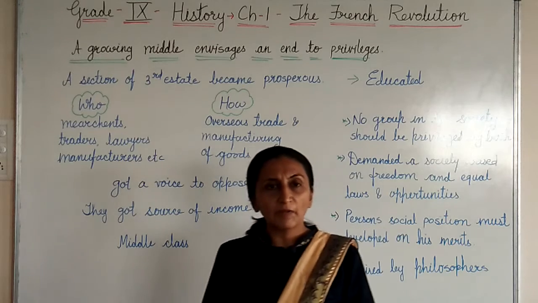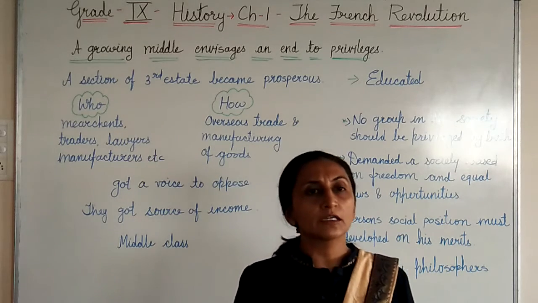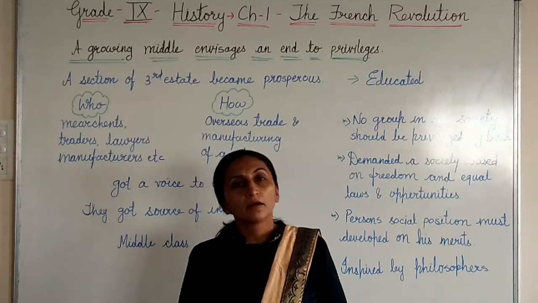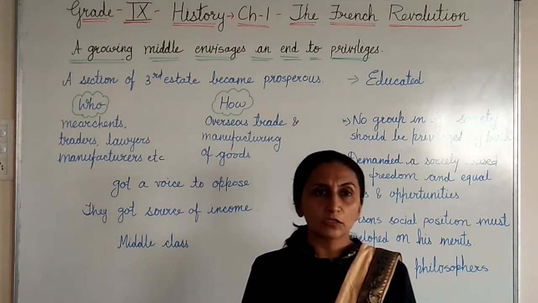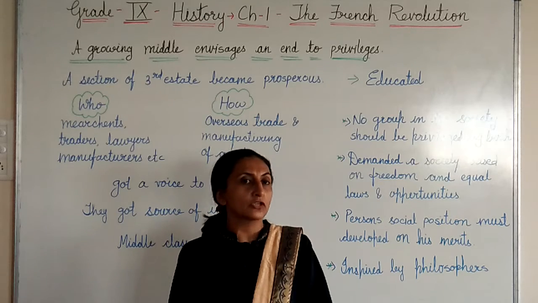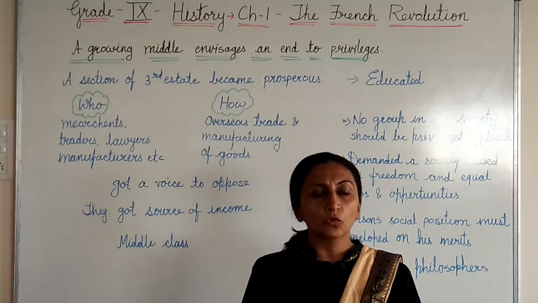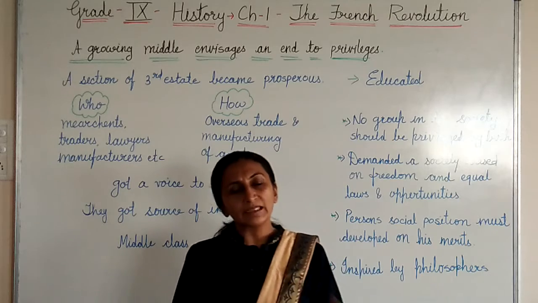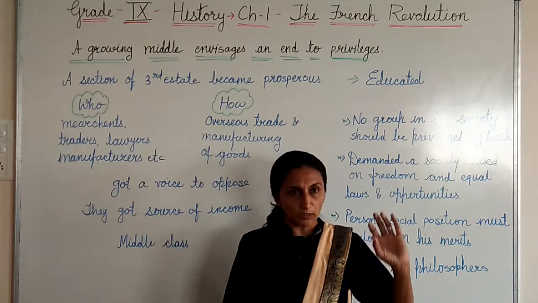So now what happened? Some farmers, peasants, and workers were busy protesting against all those things. They were busy in the revolt because the tax increased, and at the same time there was scarcity of food. So because of these things, the peasants and workers were in revolt.